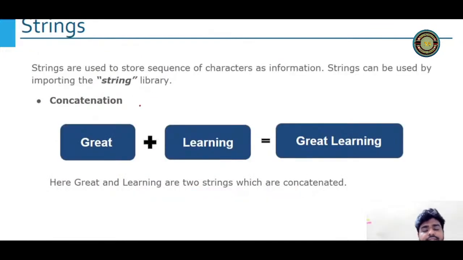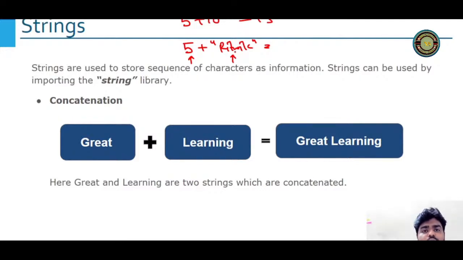Strings. So concatenation is something which is very important. See, if I want to add two numbers, I use 5 plus 10 and I'll get 15, right? Now if I have to do something like this, so this is an integer and this is a string, and I want to add this.